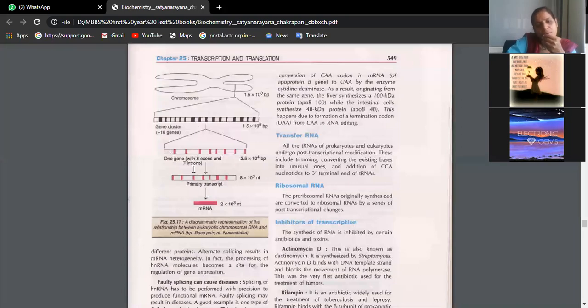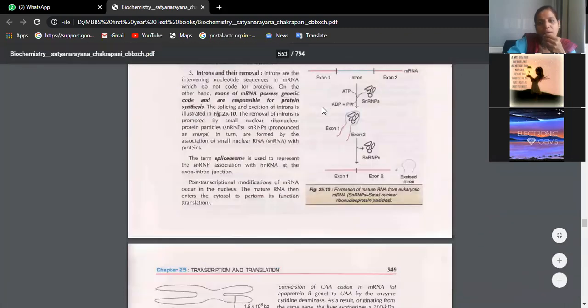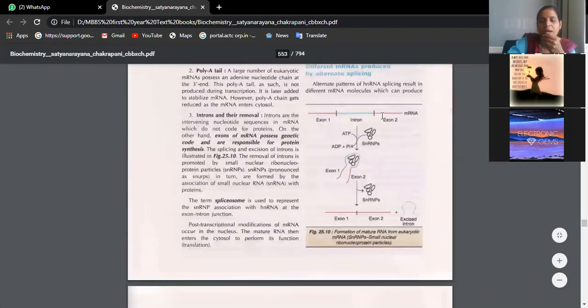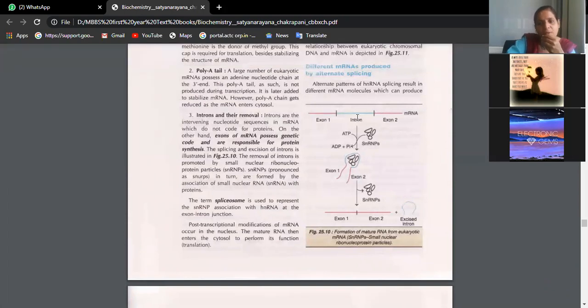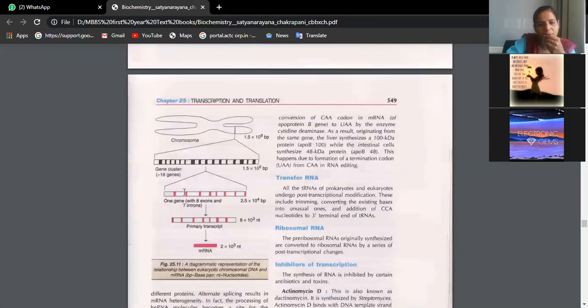So in this gene also you have exons and introns. Just now I told you, exons are the areas where we have the sequence of nitrogen bases, whereas introns are the areas where we do not have anything. So pink and white are shown alternately to represent exons and introns.